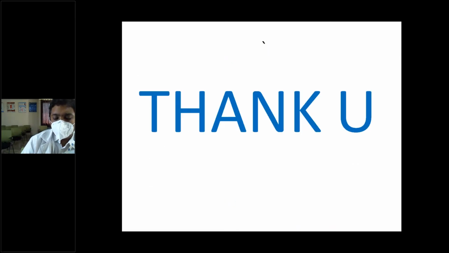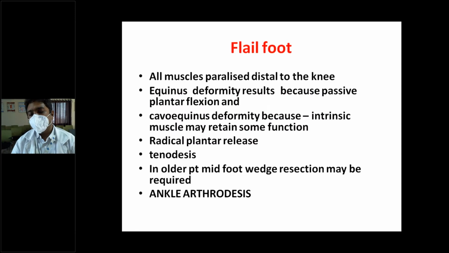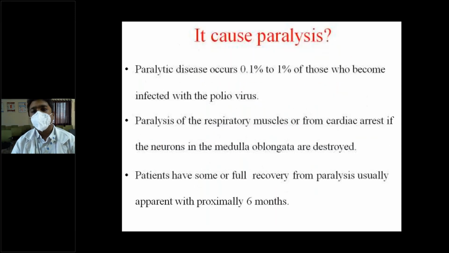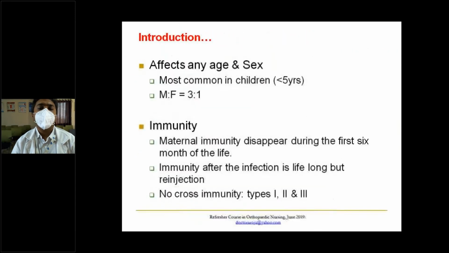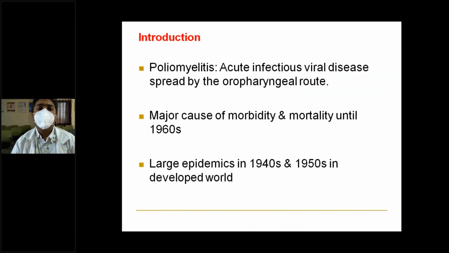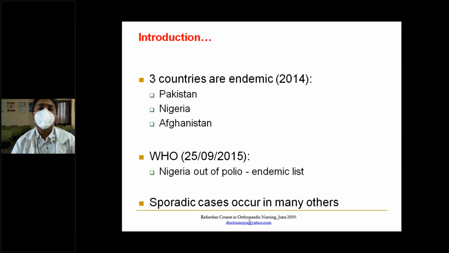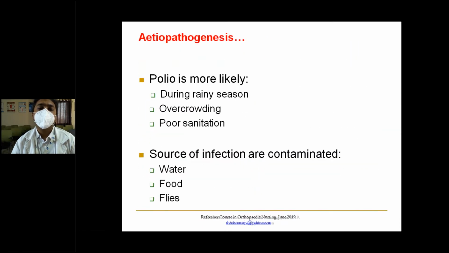So I hope you understood. It's a little difficult topic for undergraduates, so only the points which you require in the management, I have explained those. The most important thing that you have to remember is it is a viral infection, and post-polio residual paralysis requires treatment for optimal function.